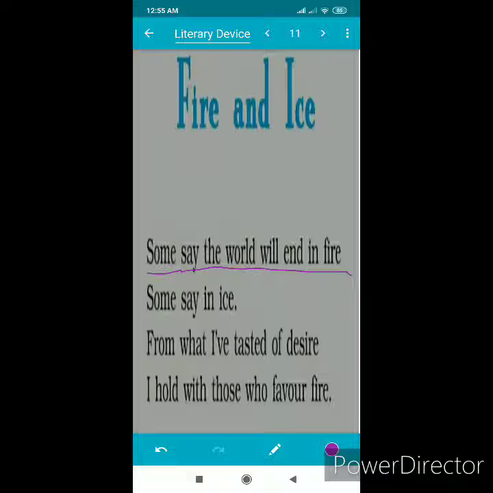And this is the imagery one is thinking about. And to say that for destruction, ice is also great. Look at these two lines. Some say the world will end in fire. They are imagining the things. And some say in ice. And here, fire is desire, and ice, hatred.